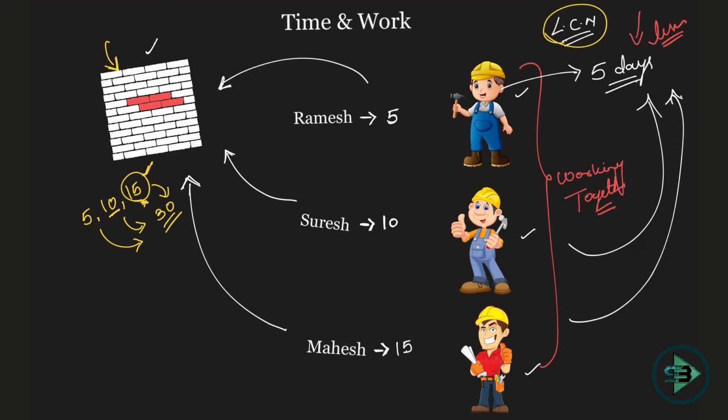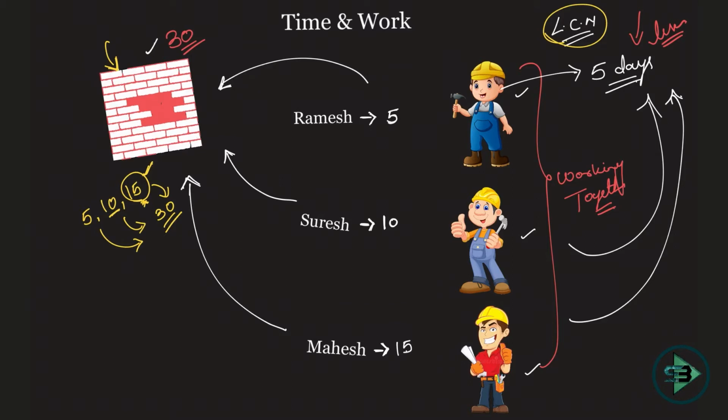So I'll take 30. What is the meaning of this? If 30 bricks are put in, this wall is made. As I told you, take 60, 120, or 90, any number, and you will always get the right answer. Why am I taking 30 bricks? Because my calculation will be easier. If you put in 30 bricks, one brick at a time, this wall will be made completely.